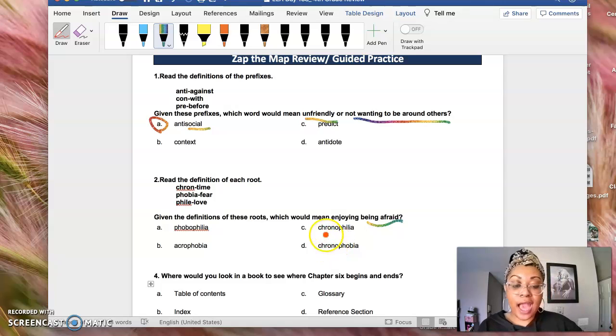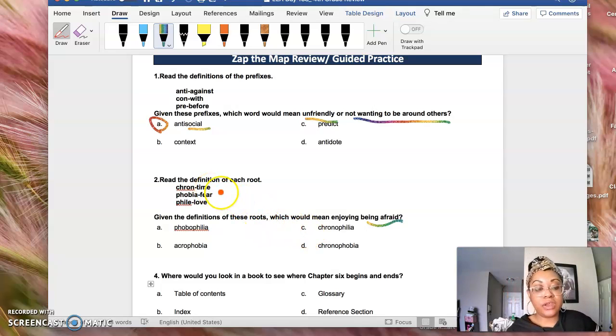So I can automatically take away C and D because chron is time, right? And so we know that chronophilia means that you love time, right? We can take that away. Chronophobia means that you're afraid of time, right? So we can take that away. So which one means that you enjoy being afraid?